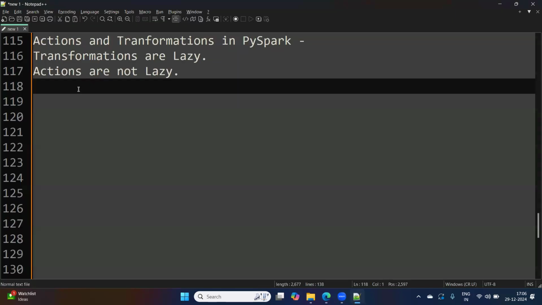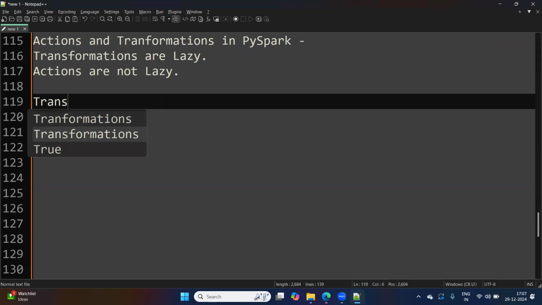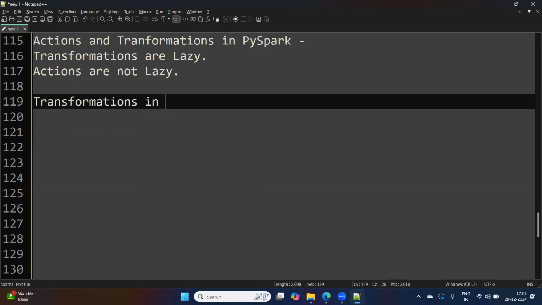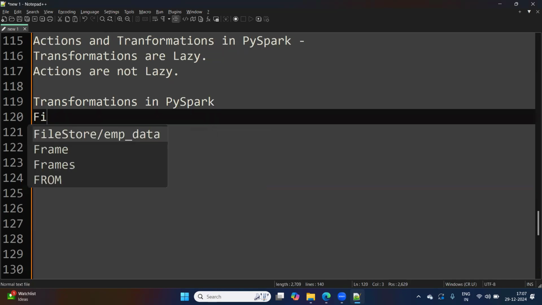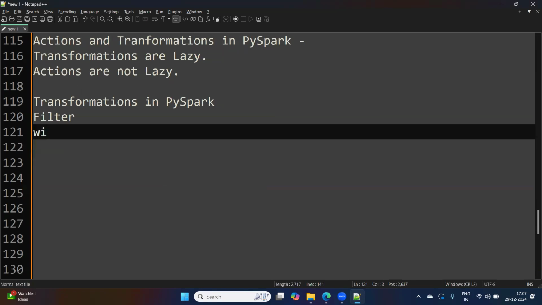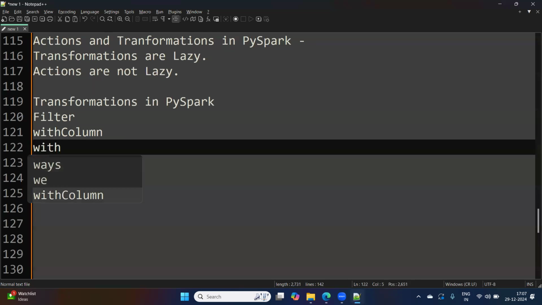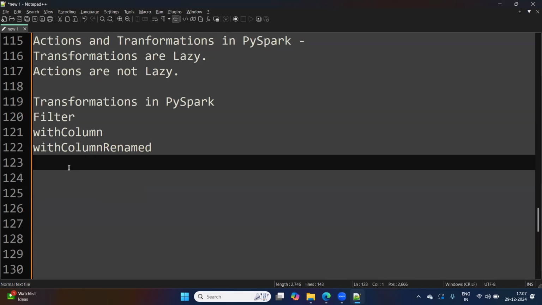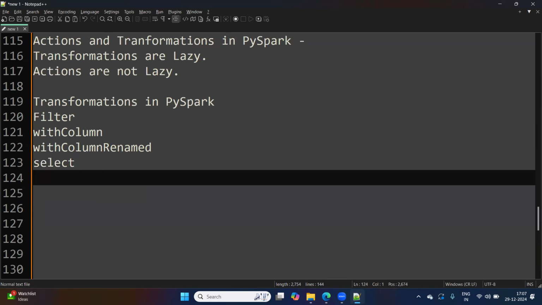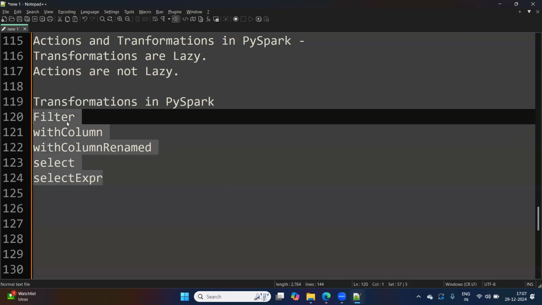First, we'll see what transformations are in PySpark. I'll give a few examples. We have filter, we have withColumn, we have withColumnRenamed. These are a few; select, selectExpr, etc. These are transformations in PySpark.